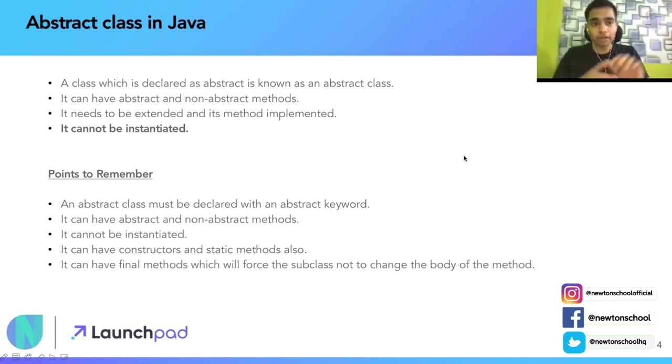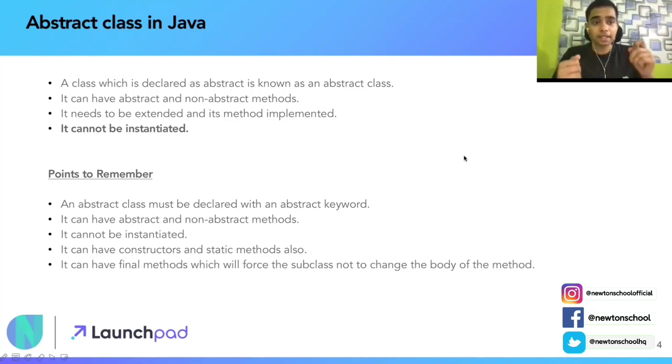But in an abstract method, the function name will be there, the keyword abstract will be there, but it will not have any of its implementation. There will be only a semicolon after it. Just like a declaration, the same will be its implementation.